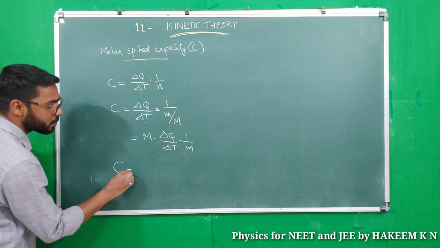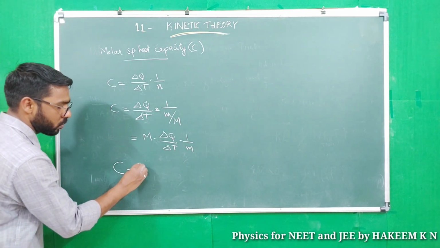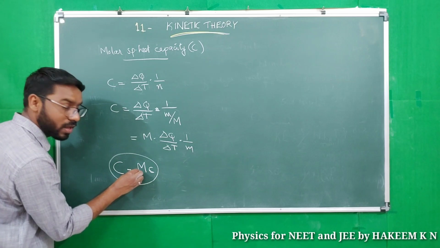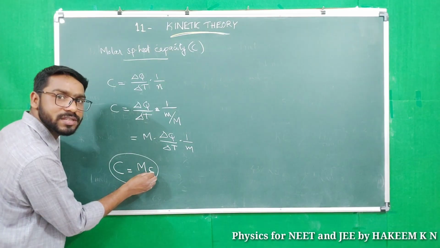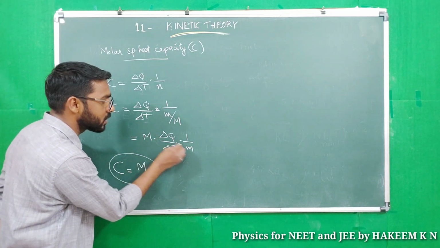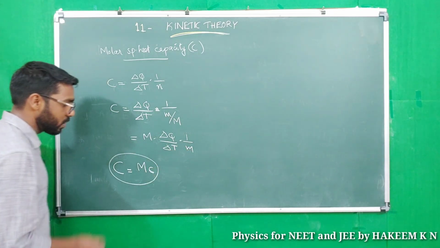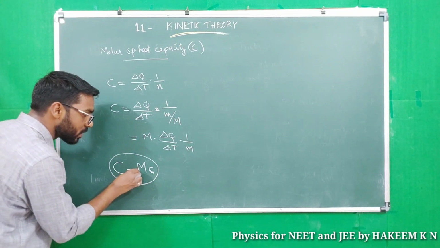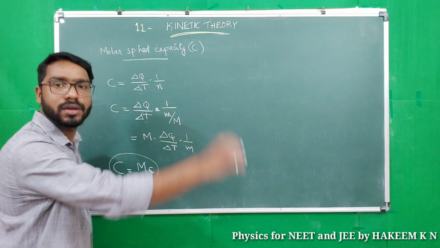So molar specific heat capacity equals molar mass into specific heat capacity, that is heat capacity per unit mass.